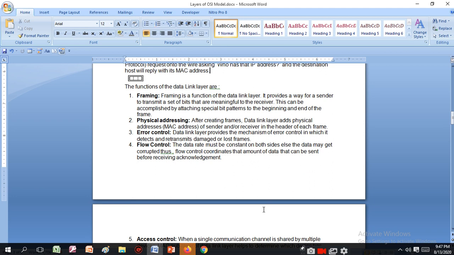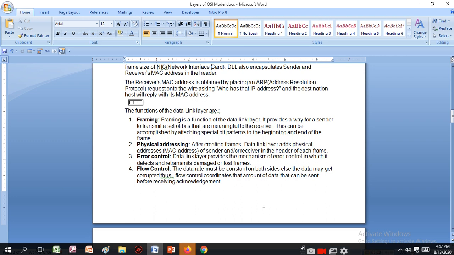Actually the MAC address controls the IP address, finding the IP address of the target and the destination and origin of the information. And the functions of the data link layer are framing. Framing is a function of the data link layer. It provides a way for the sender to transmit a set of bits that are meaningful to the receiver. This can be accomplished by attaching a special bit pattern to the beginning and the end of the frame.